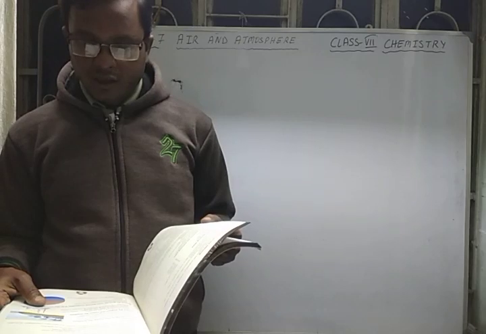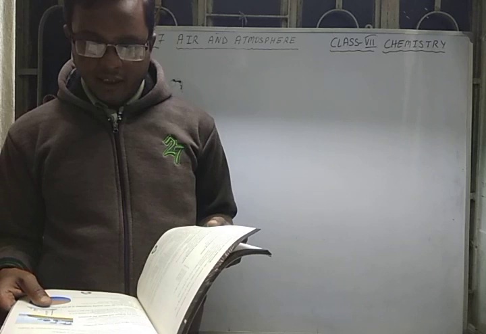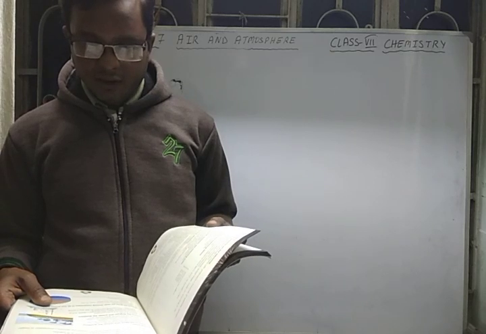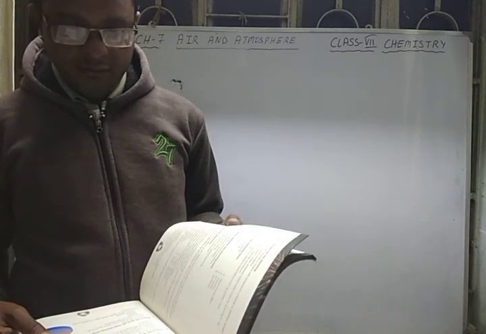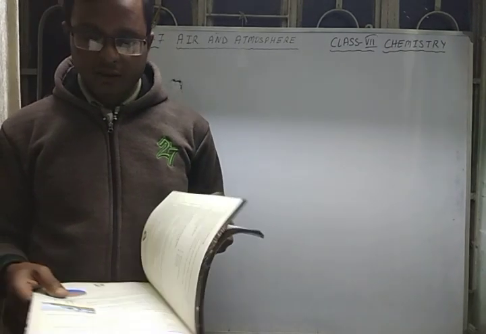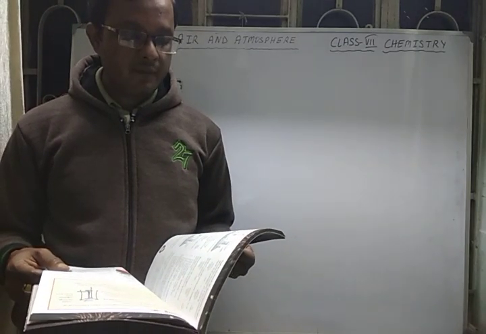Name the chemical which can be used in place of A to prepare the gas C by using chemical B. We have to label. Then what is the role of B? What is the role of magnesium over here? Magnesium dioxide.